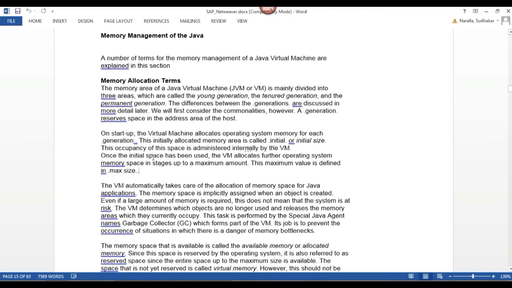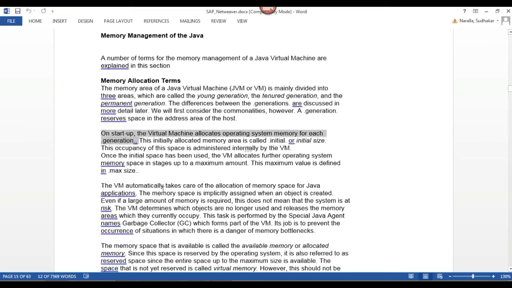Once the initial space has been used, the virtual machine allocates further operating system memory space in stages up to a maximum amount. The maximum value is defined as max size. What we are saying is that whenever my Java stack has been started, my JVM will allocate operating system memory for each and every generation.